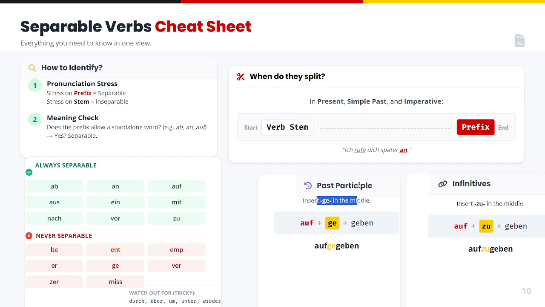The past participle, we have to insert ge in the middle when we have the perfect tense. Aufgegeben, which means to give up. And last but not least, when we have the form of in order to, like we use in English, then in those cases we use zu to indicate that we are doing something in order to do some other thing.